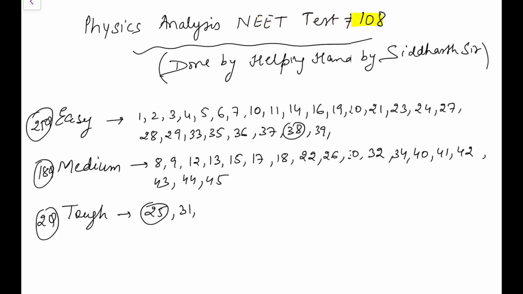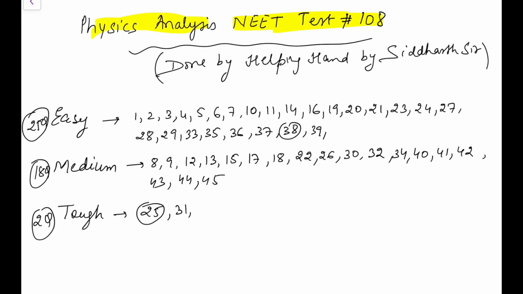I've just solved this NEET test 108 and this is the physics analysis. Now two questions are regarded tough, because 25 I think shouldn't be given. It's a very lengthy calculation and options are too close for comfort. And the 31st, because of accelerating fluids, I don't know how many of you actually know. The question is not tough because the concept is generally not taught. I have taken it to be tough.